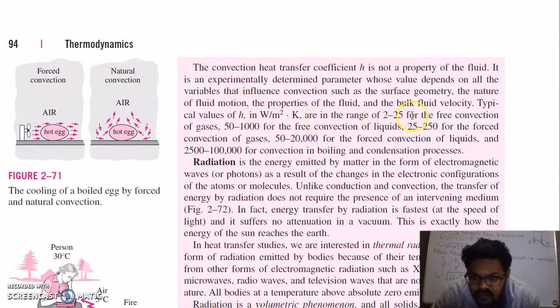So H will range from 2 to 25 for free convection of gases, 50 to 1000 for free convection of liquids, 25 to 250 for forced convection of gases, 50 to 20,000 for forced convection of liquids, and 2500 to 1 lakh for convection in boiling and condensation. So you can see here between free convection and forced convection there is almost a difference of 20 times. So H will be defined depending on what type of convection it is, whether it is forced convection or natural convection.